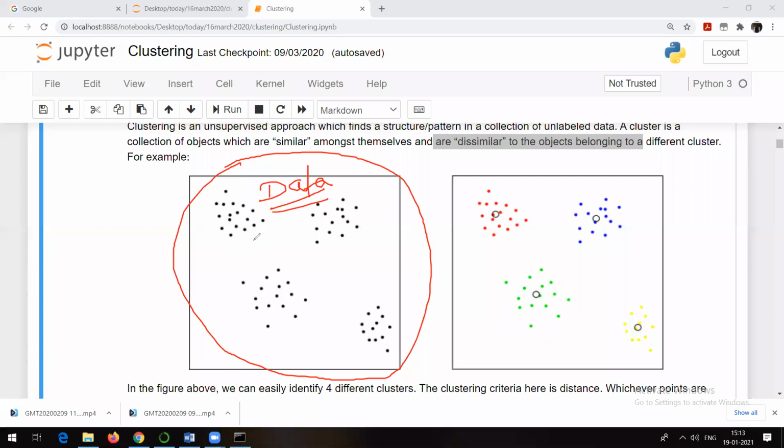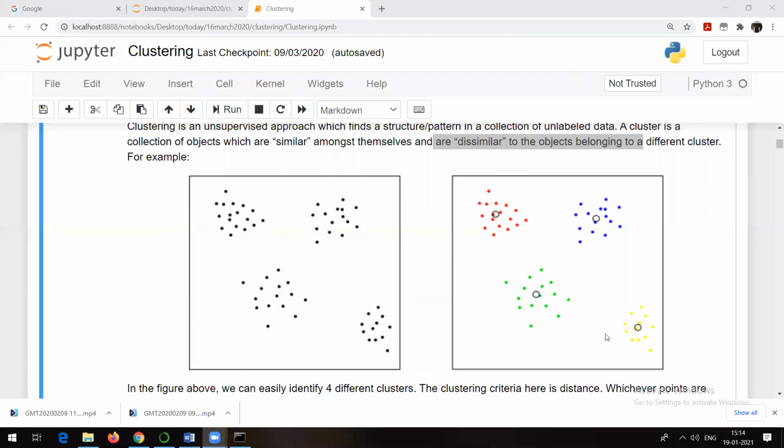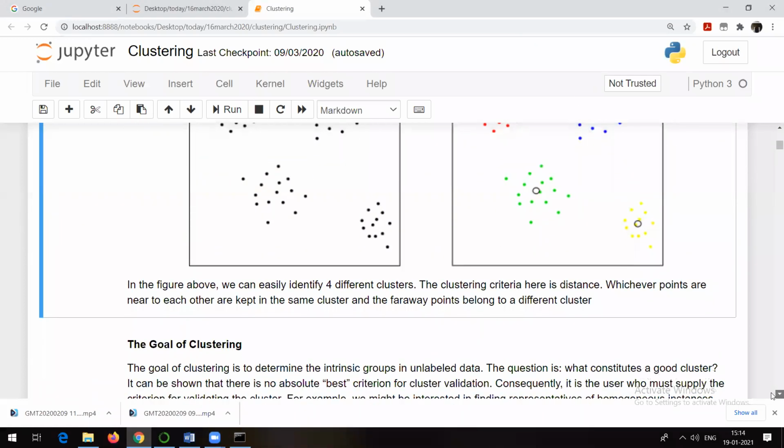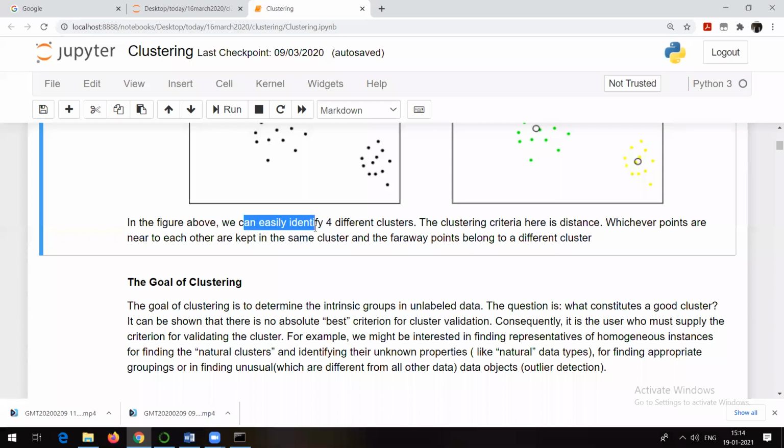And these data points are shown from different places just for understanding purposes. So this was our complete data set. Now clustering is going to give us this kind of output. This is the first cluster, second cluster, third cluster, and fourth cluster. So this data is divided into 4 clusters. But that is information which we did not have any idea about initially, right? In the above figure, we can easily identify 4 different clusters. The clustering criteria here is distance.